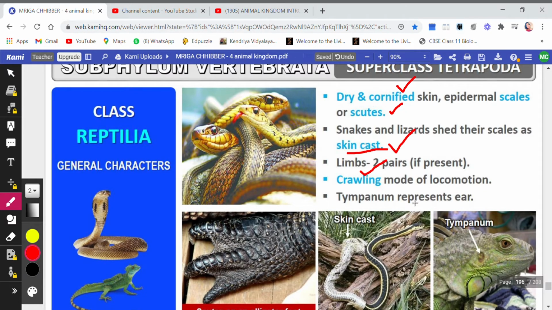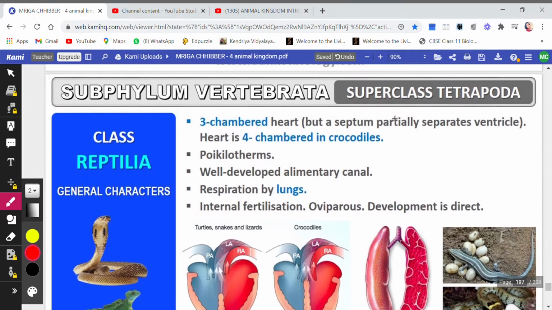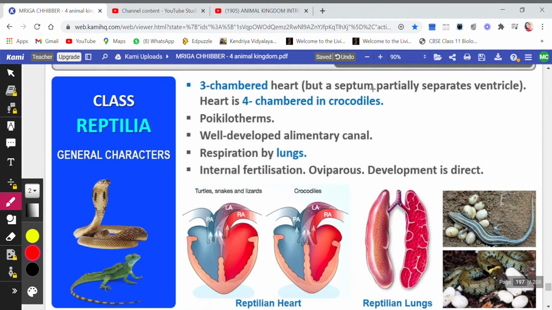Then again, tympanum represents their ears. You see, this is the casting of skin. You can see here they have shown it to you. Then again, they have three-chambered heart, but the septum partially separates the ventricle. Heart is four-chambered in an exception now. Crocodiles are the only reptiles which have four-chambered heart. Otherwise, they have three-chambered heart. And you can see the septum is partially present. That is, partially this septum divides the heart into two. So only partial septum is present.